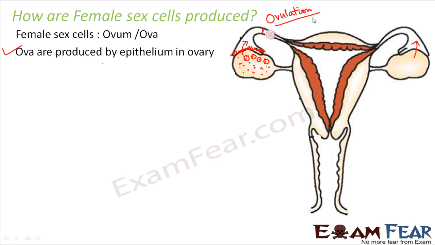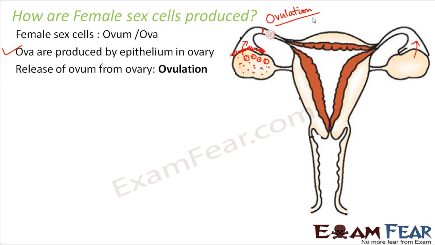Now, a very simple funda to denote the reproductive phase in a female is when the menstrual cycle starts, that is the start of a reproductive phase. When the menstrual cycle stops, maybe around the age of 45 or 50 years, that is the end of the reproductive phase. So during this reproductive phase, every month females will undergo ovulation, where one ovum will be released from either the right ovary or the left ovary.